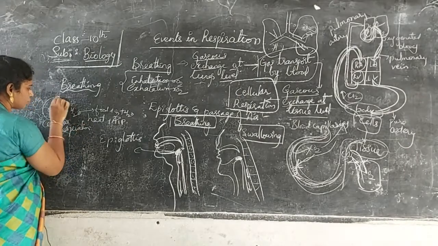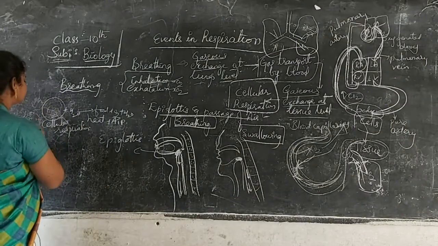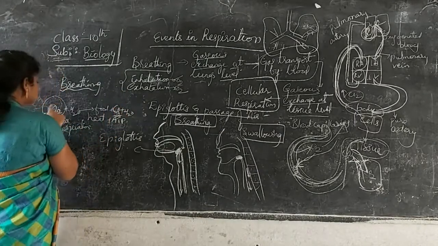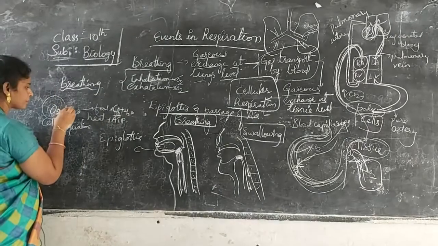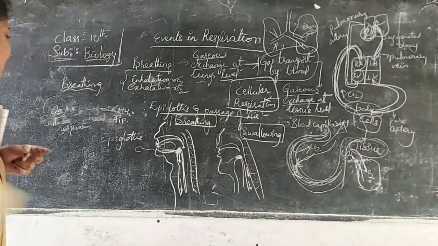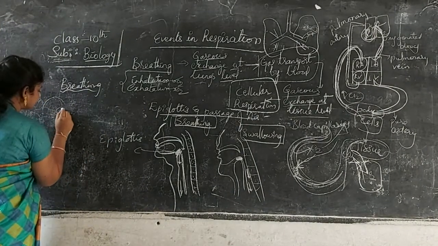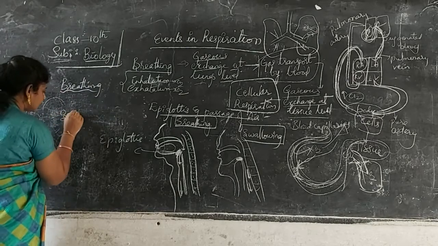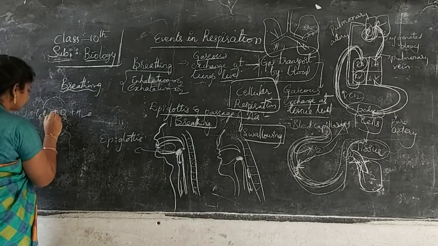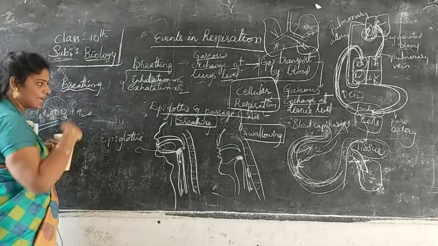See here, in cellular respiration, they are utilizing the food material, C6H12O6, whatever glucose or carbohydrates are present in our body, plus the oxygen we have breathed.